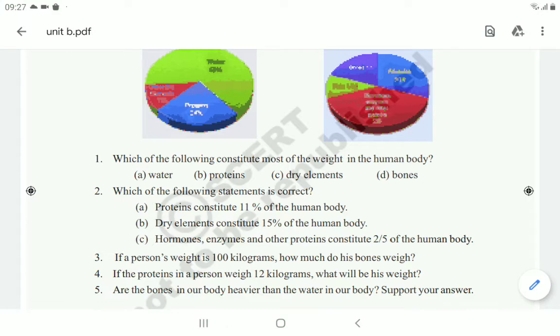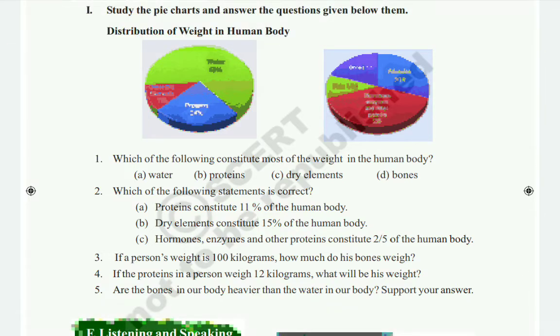Next, third one, you see, if a person's weight is 100 kilograms, how much do his bones weigh? According to the pie chart, what is his bone weight? Actually bone weight is 1 by 5 part of the human body, so 100 into 1 by 5 we get 20 kilograms. Okay, next, fourth one, if the proteins in a person weigh 12 kilograms, then what will be his weight? Actually proteins are 24% in our human body, so according to this, the total person weight is 50 kilograms.